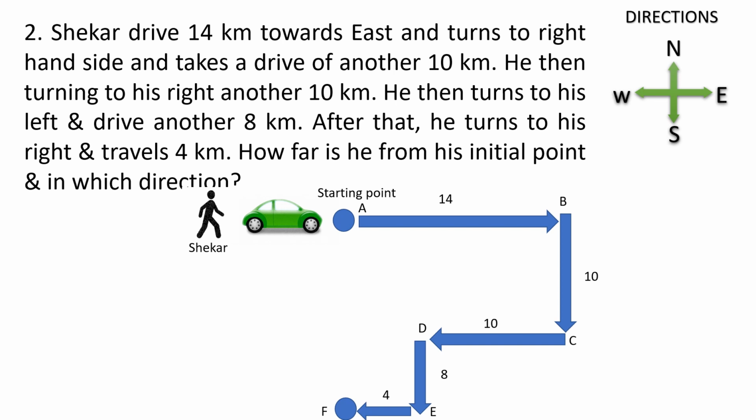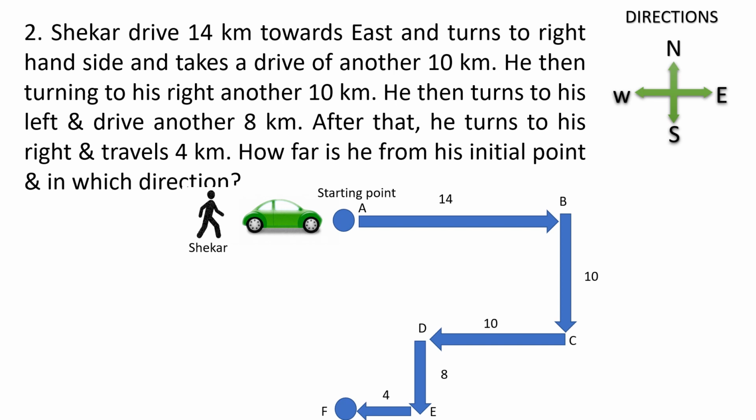What is the question now? How far is he from the initial point and in which direction? Here also, after completing the diagram, please observe the diagram. From A to F, Shekhar is towards south. Very easily we can find out. He is towards south in a straight direction.